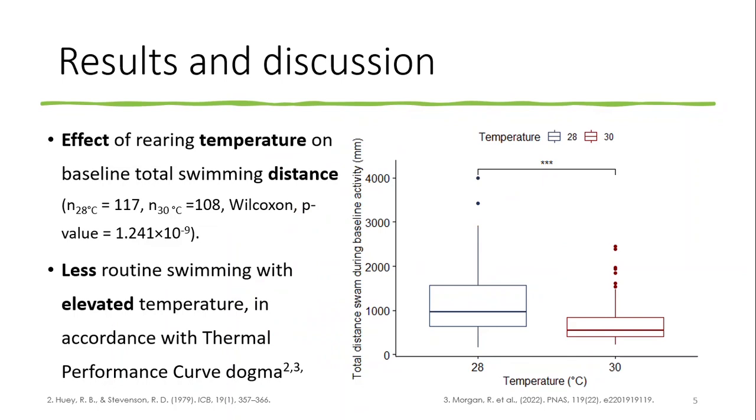And what we first found was that there was an effect of temperature on baseline routine swimming activity, as you can see on this figure, displaying the total distance swam according to the rearing temperature. Larvae reared at 30 degrees swam less distance than those reared at 28 degrees during baseline activity. This result is in accordance with the thermal performance curve dogma, as the zebrafish's optimum temperature was described to be 27 to 28 degrees, and our elevated temperature treatment is 2 degrees Celsius past it.